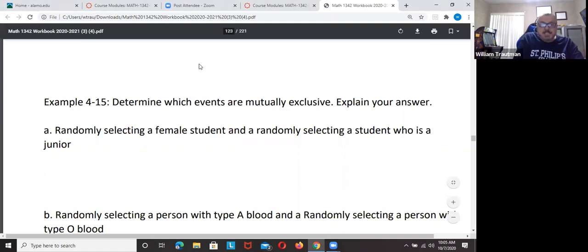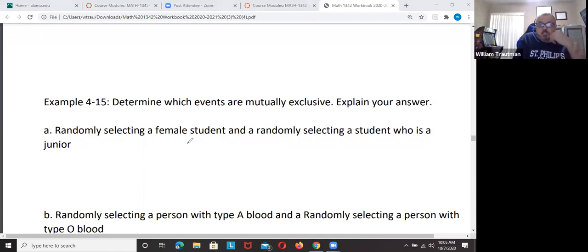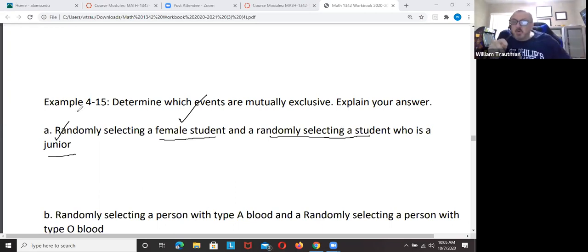Let's see what this says. Determine if this is mutually exclusive. Randomly select a female student and randomly select a student who is a junior. By the way, we have to select a female student and we have to select a junior. If I pick someone, can they be female and a junior?